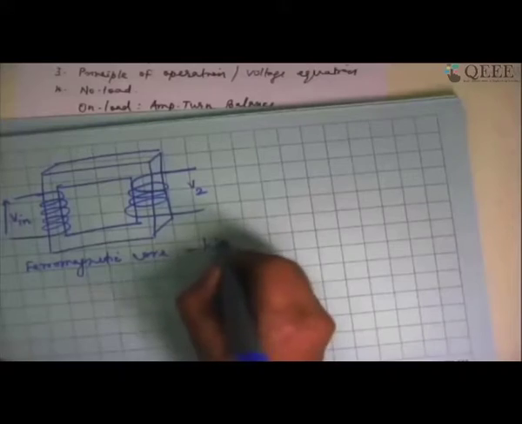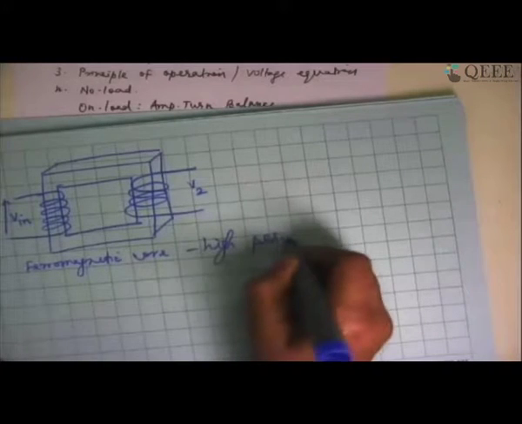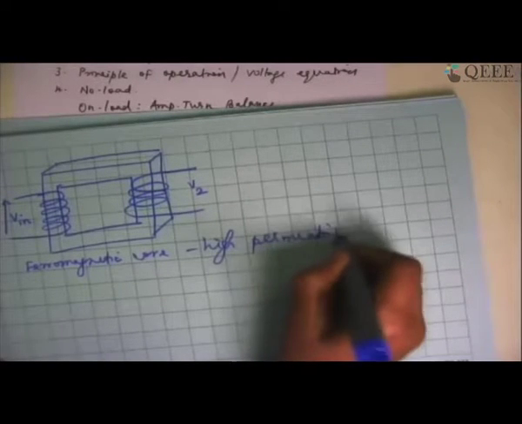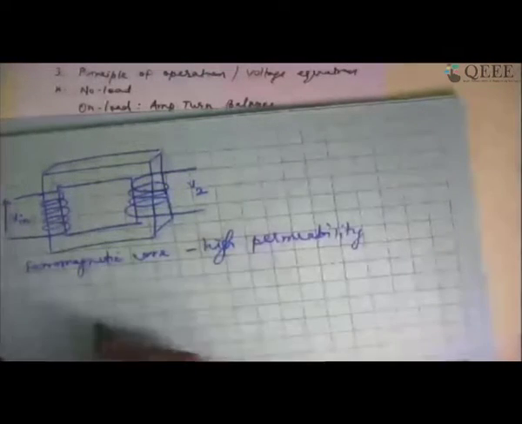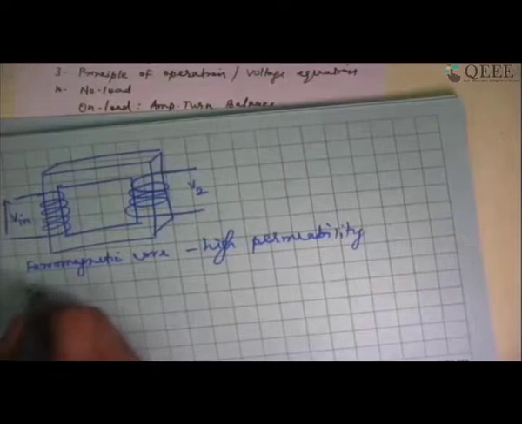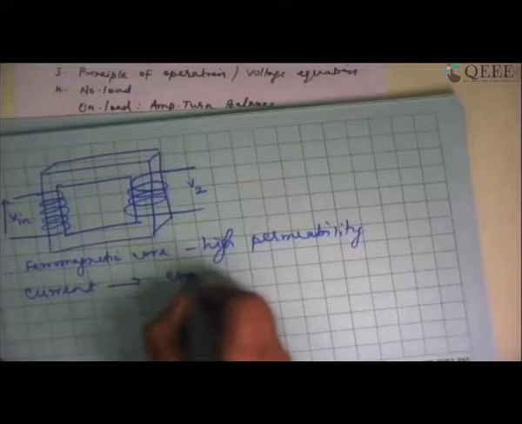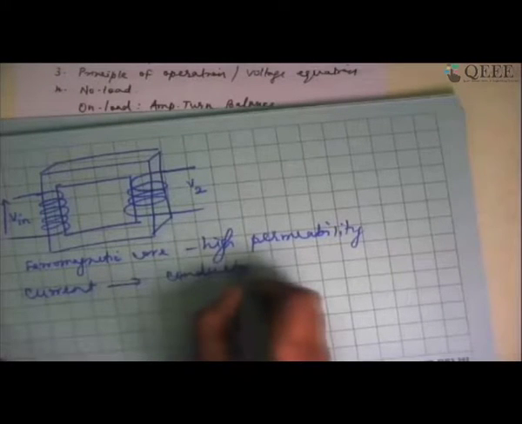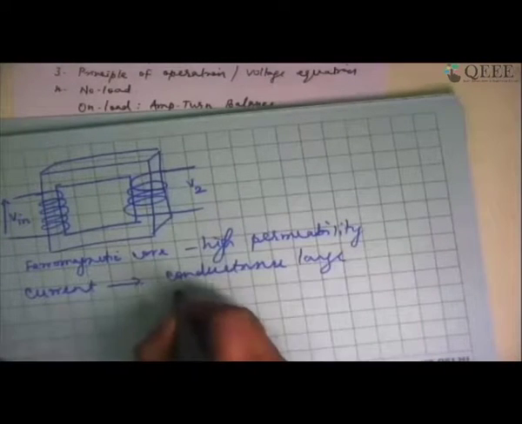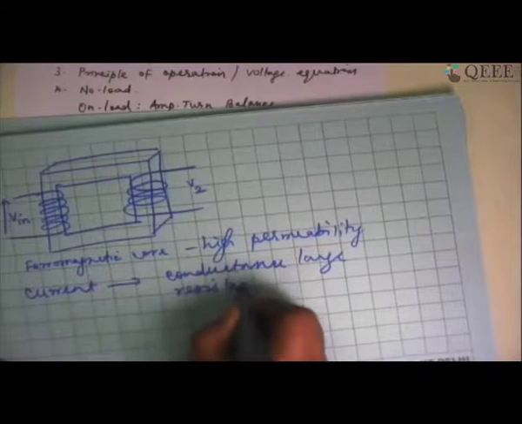So a ferromagnetic core essentially has a very high permeability. Permeability is very similar to what we call conductance. If I say electric current will pass in a large quantity if conductance is large, or resistance is small.